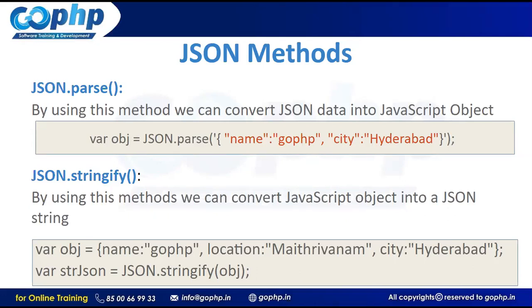No. Who will do this job? The server. Whatever data you are getting in JavaScript, I want to transfer to Java, to PHP, to .NET, whatever language. I don't know what backend you are using. I just want to send this data to the server.